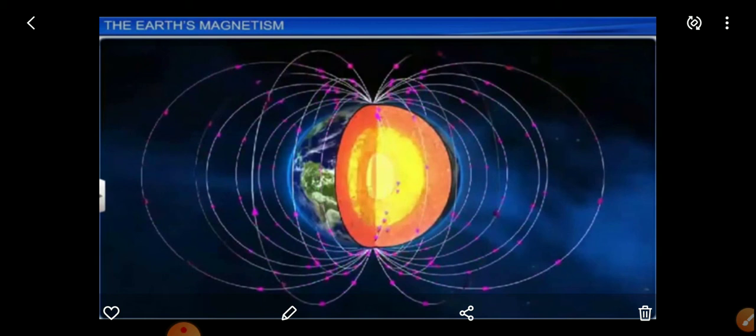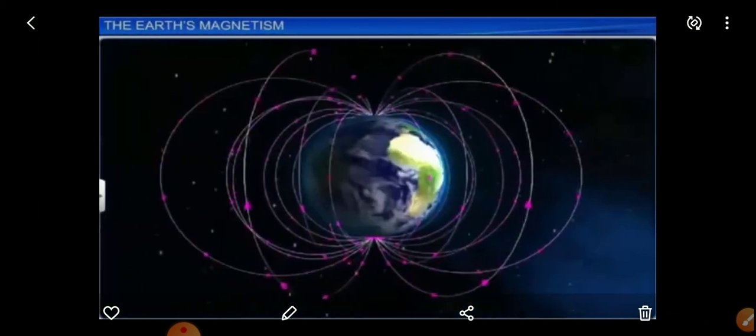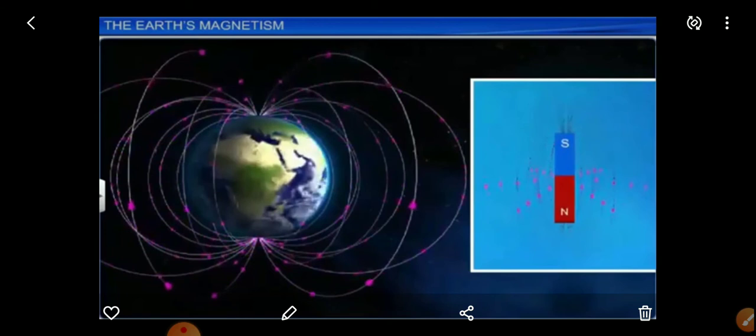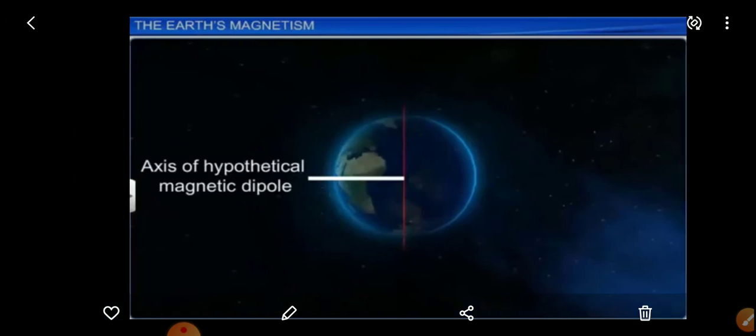Unlike in the case of a bar magnet, the field lines go into the earth. Field lines will be going into the earth, and the pole near the geographic north pole will be the north magnetic pole. Poles near the geographic south pole will be the south magnetic pole. These are about the Earth's magnetism. Now we can see about the magnetic declination and dip.